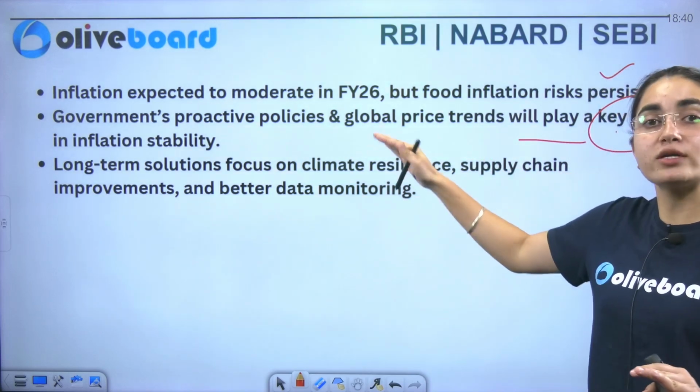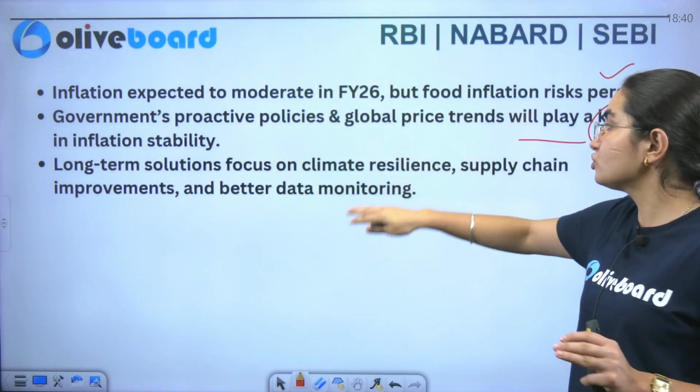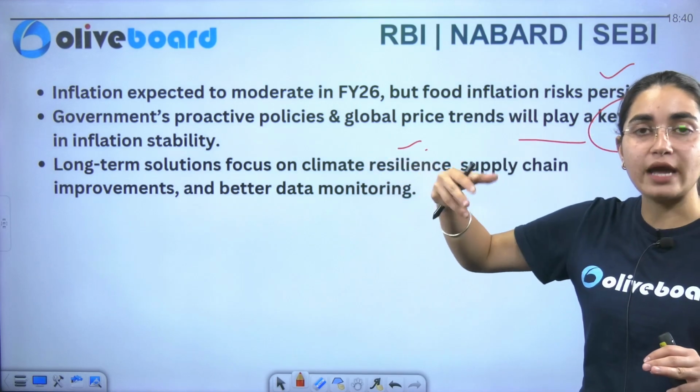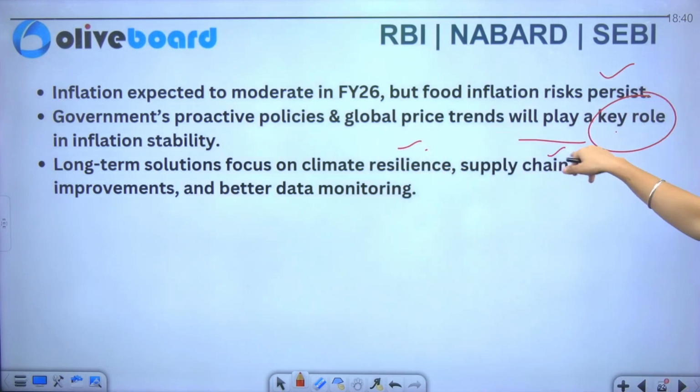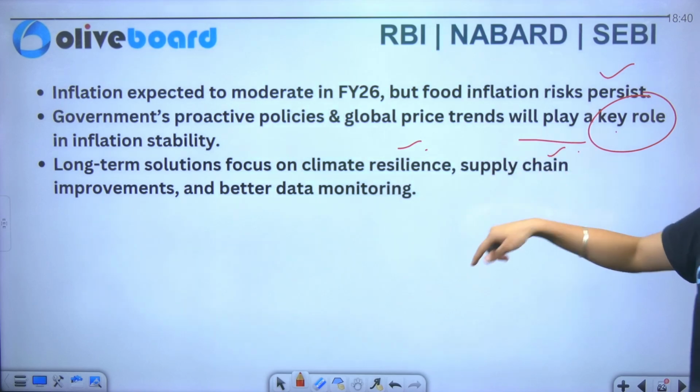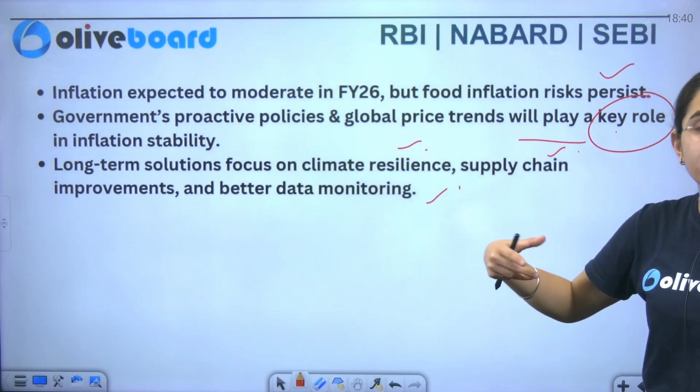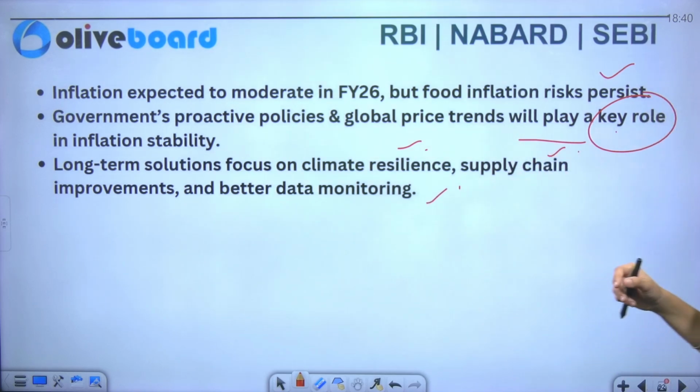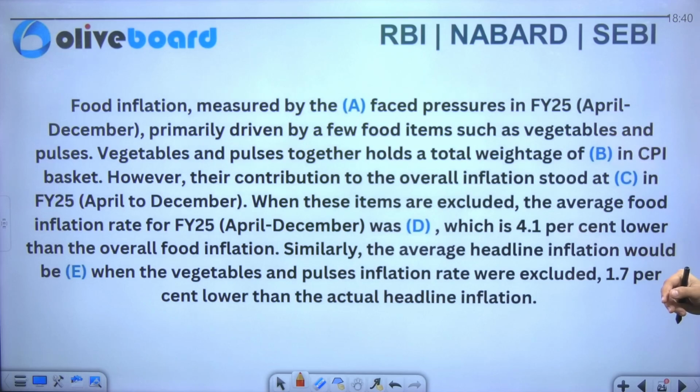Now if I talk about the long-term solution, what can be the long-term solution, so you can see focus should be on the climate resilience. Next, focus should be on supply chain improvement, and you should focus entirely on the monitoring of the better data here. Okay. Now we'll see about the questions.